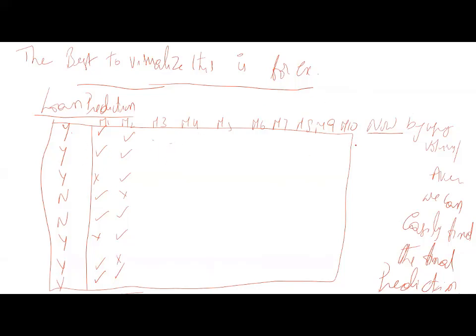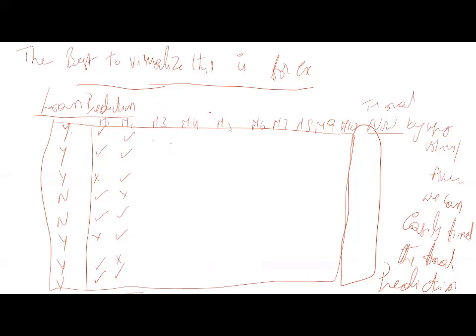These are all predictions, and M1 predicted it correctly or wrongly. I am just showing with a tick, and M1, M2, M3, M4, M5, up to M10 models are there. We can have something like this. Then we can combine these 10 models, and we can now see the final prediction, which is definitely a good prediction. This is the idea of ensemble technique. This is the idea of ensemble. Hope you understood, my dear friends.